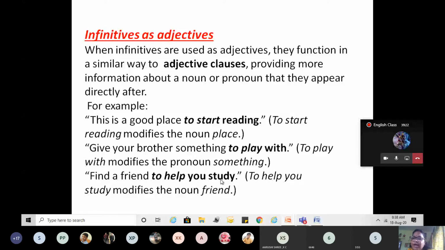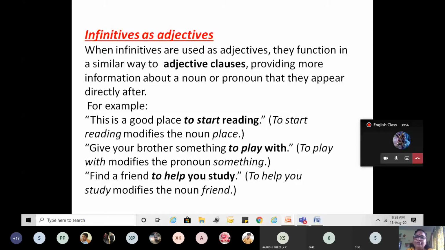So earlier we had verbs, and those infinitives were working as an object or an object complement to the verbs. Here we see that they are working as an adjective to the noun or the pronoun. The function has changed. We had seen the nouns, now we are seeing it as an adjective. Now we'll see it as an adverb.